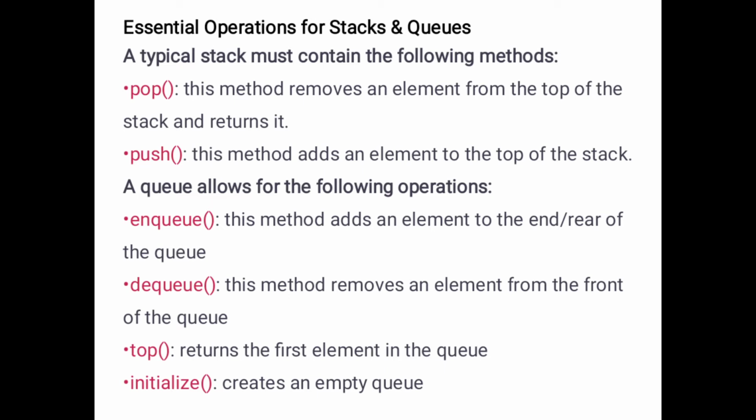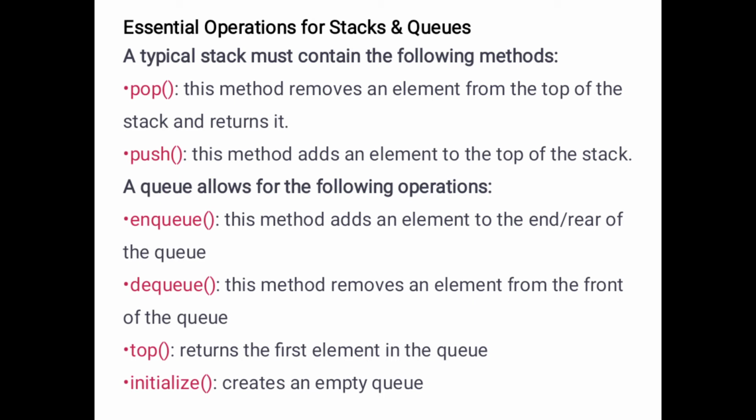Then what does initialize mean? Initialize creates an empty queue, so that there are no elements in the queue. At that time the queue must be empty. So initialize is an operation used to create the initial value of an empty queue. That is a very important thing.